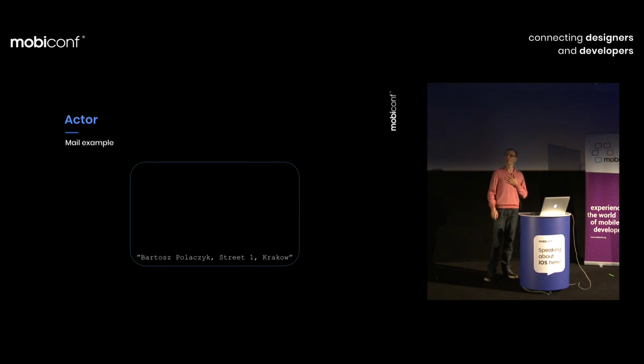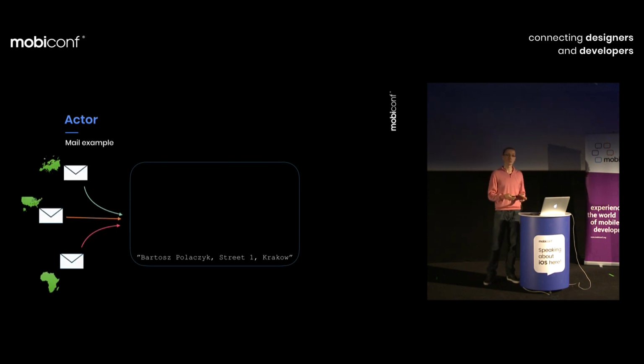So we all have unique addresses, my name, my street, and my city, so everybody from around the world can send me a letter. It lands in my mailbox. Of course, nobody knows in which order letters will be in my mailbox and in which order I will start processing them, so reading those letters.